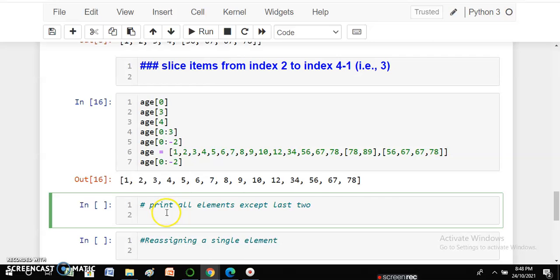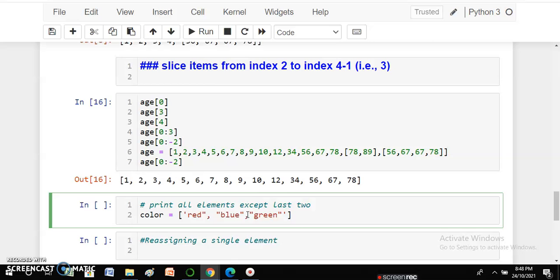We have discussed this. Let's take one more variable, color, and over here I write, let's say, red, blue and green.